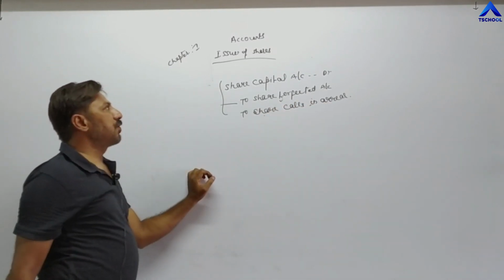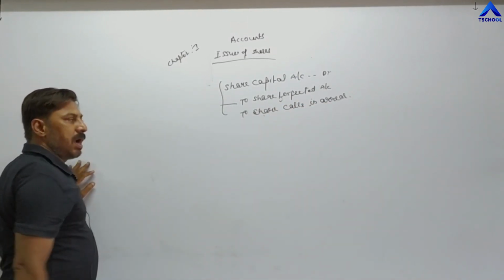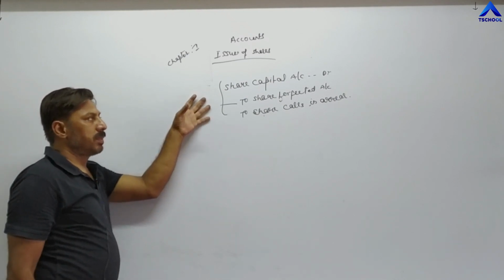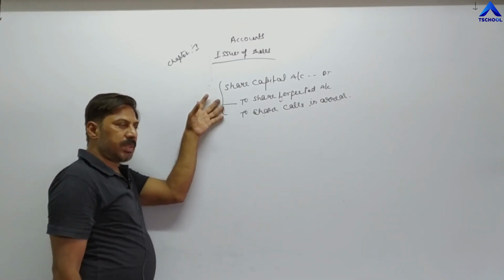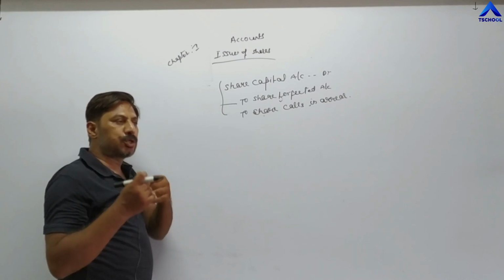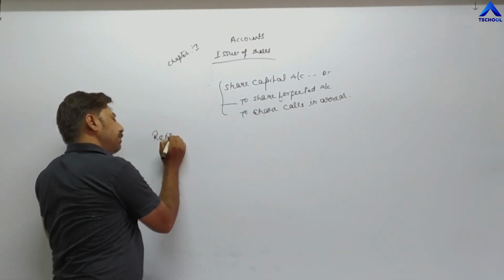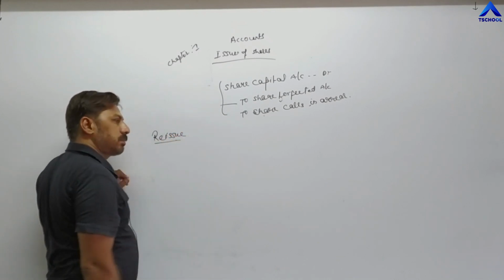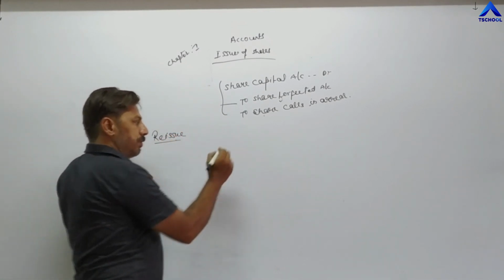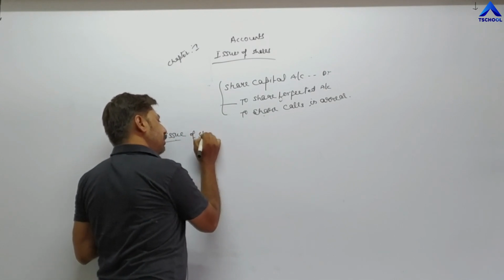This entry is for forfeiture of share. After forfeiting shares, these shares are again reissued to some new shareholder. So, entry for reissue of share.